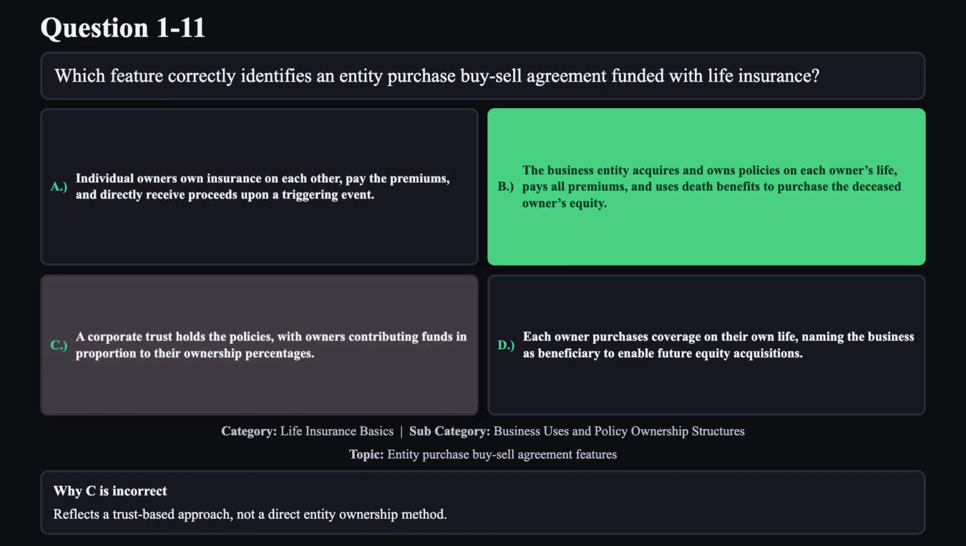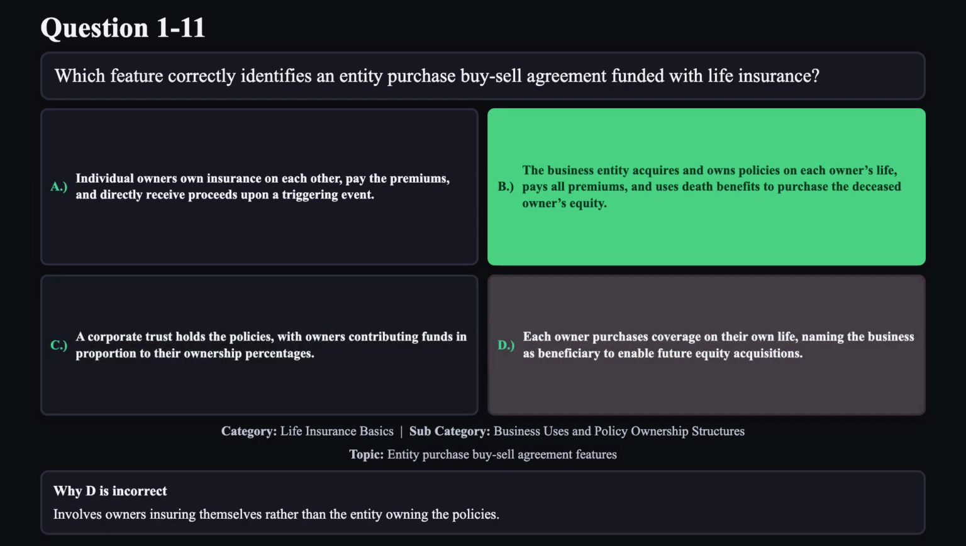Reason C is not correct. It reflects a trust-based approach, not a direct entity ownership method. Reason D is not correct. It involves owners insuring themselves rather than the entity owning the policies.